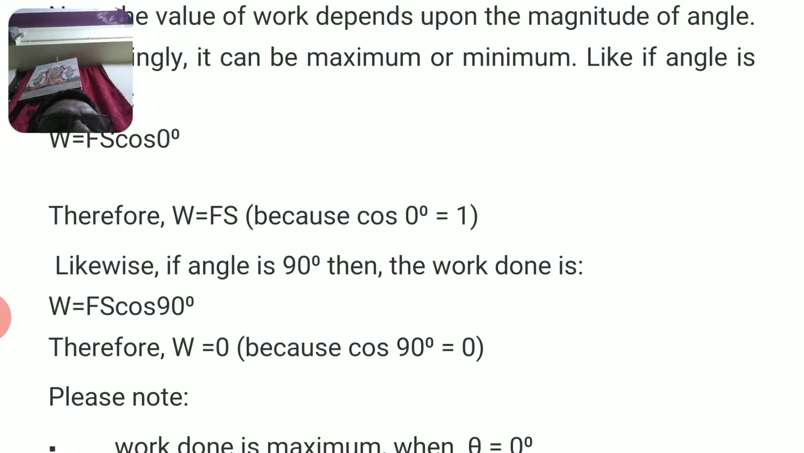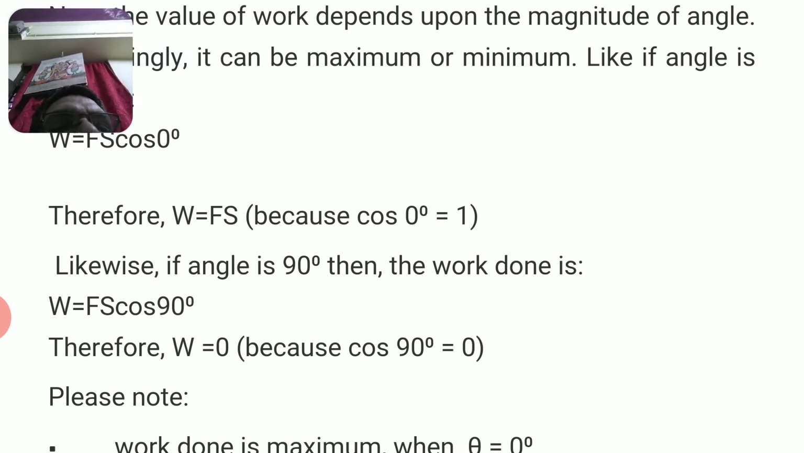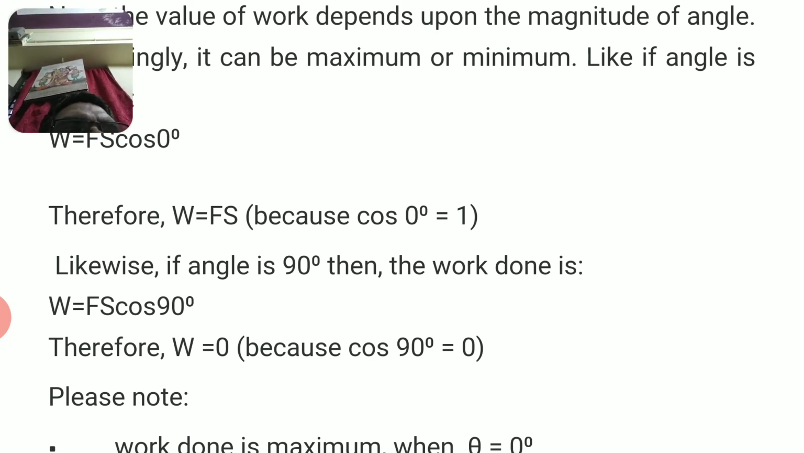We get a cos, as in trigonometry in your 10th grade. Cos is nothing but the ratio of adjacent side to the hypotenuse in a right angle triangle. Therefore, W is equal to F into S, because cos 0 is 1. It is proved that cos 0 is 1 and cos 90 is 0.